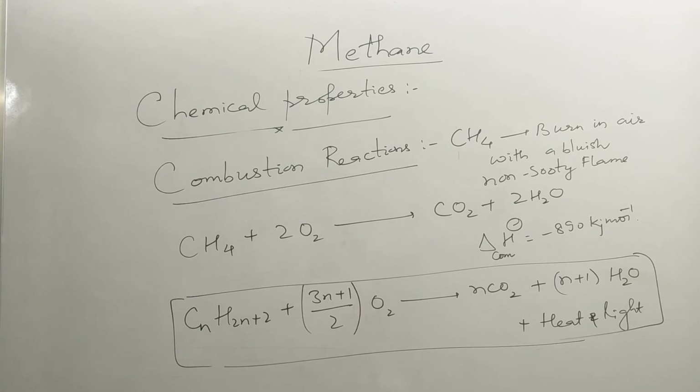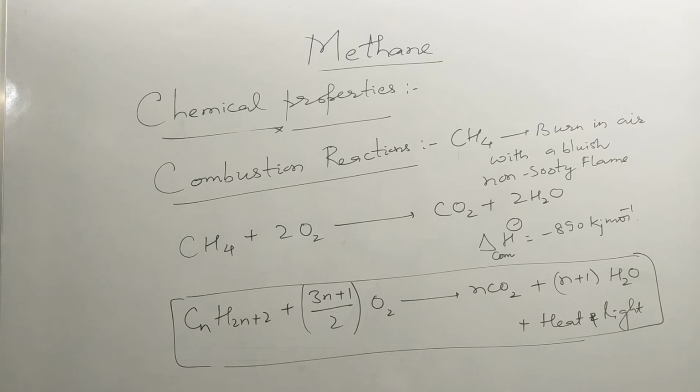Now combustion reaction. Methane burns in air with a bluish non-sooty flame. Methane reacts with oxygen to form carbon dioxide, water, along with heat and light, and the enthalpy of combustion is 890 kilojoules per mole, suggesting that if 1 mole of methane is completely burnt in the presence of oxygen, 890 kilojoules of energy is released. This is called enthalpy of combustion of methane.